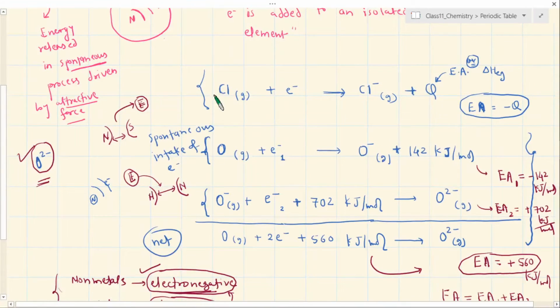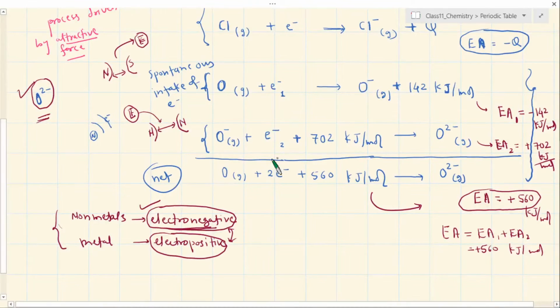In fact, right now I have not even discussed the metal here, only the non-metal. But I'm saying even within the non-metal, you will encounter a situation where the electron cannot be spontaneously taken in. So one part of the process is non-spontaneous. How do you then reflect on this? You have to provide the energy, and once you provide it, the net process is favorable, where electron affinity is positive.